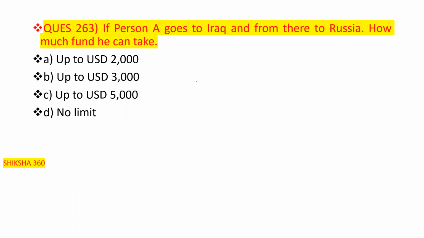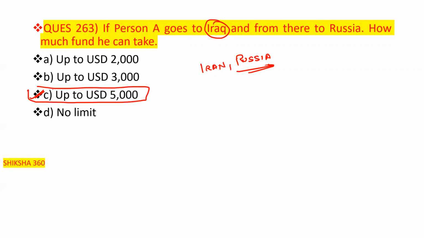So in the case of Iran and Russia, there is not any limit. And for Iraq, it is up to USD 5,000. So option C is the answer, up to USD 5,000. For Iran and Russia, there is no limit.